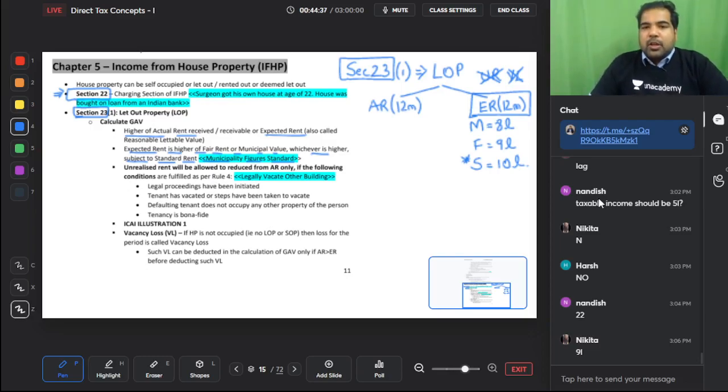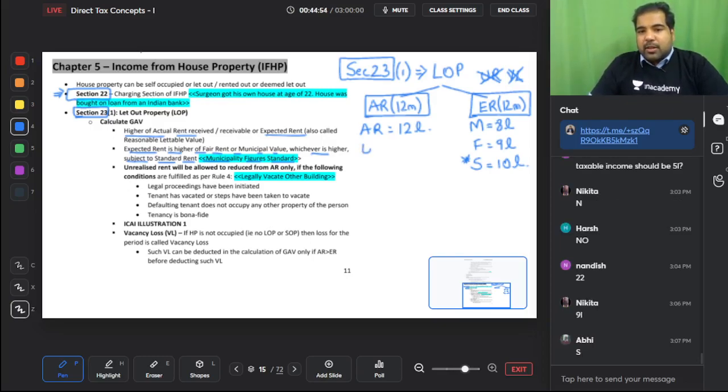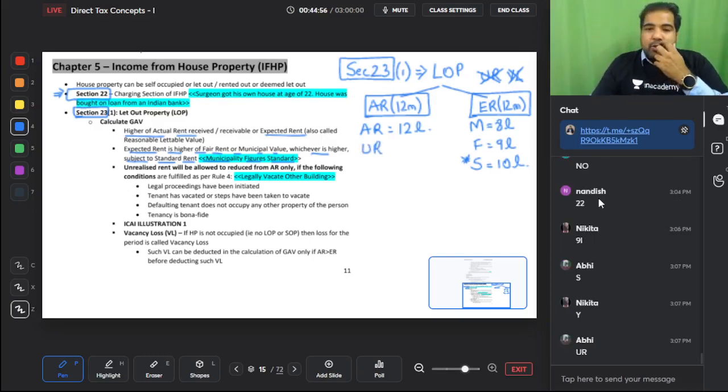Next, your actual rent is what you've rented the house for. Let's say you've rented it out for 1 lakh rupees a month. That is, your actual rent is 12 lakhs. Yes, it is 12 lakhs. But guys, can it happen that someone does not pay you your rent? Yes, you can have unrealized rent. Unrealized rent is like bad debt. Can you minus it? Yes, you can minus it, provided 4 conditions are satisfied.